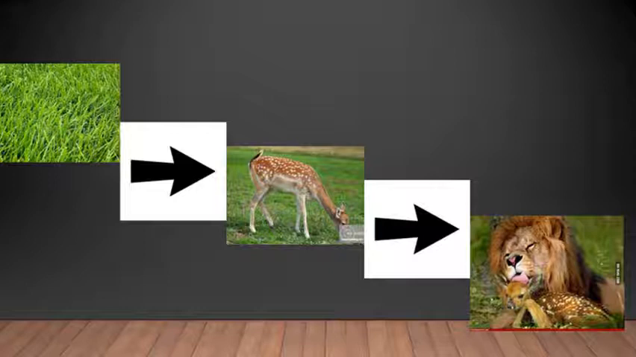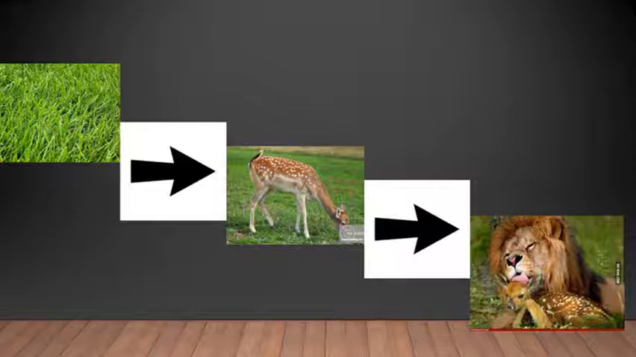Now if the lion stops hunting the deer, the number of deer will increase. If the number of deer increases, then they will start eating more grass, but then all the grass will be dead. So, overgrazing will happen. There will be no new grass growing. So the lion is also important for the grass.